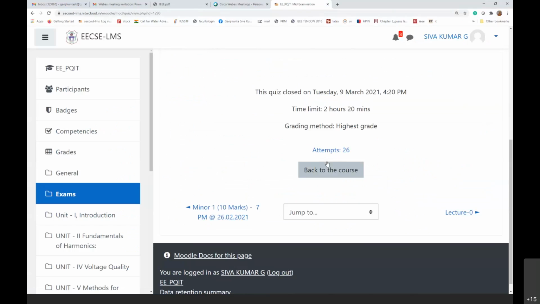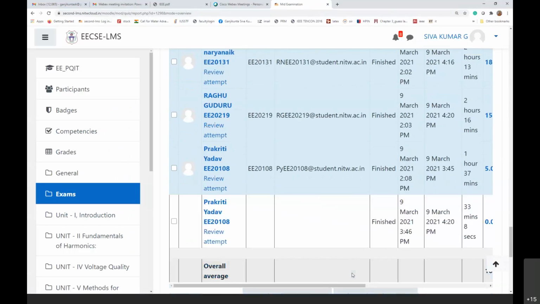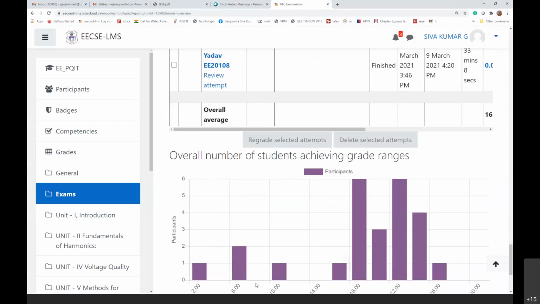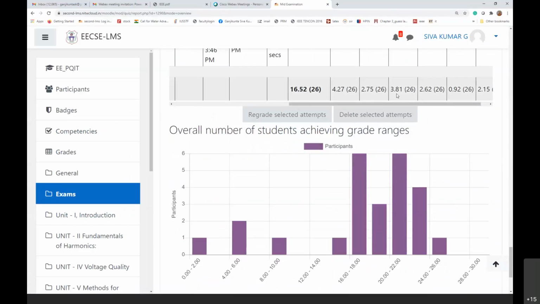That particular question also, I think, the question 3, which I was mentioning, is around 3.81 marks out of 20. I mean the Q3A and 3B.